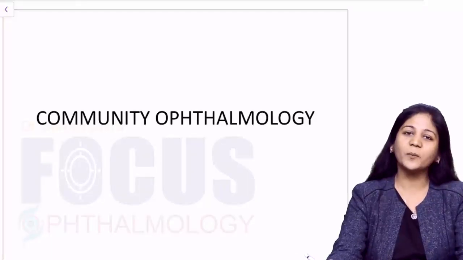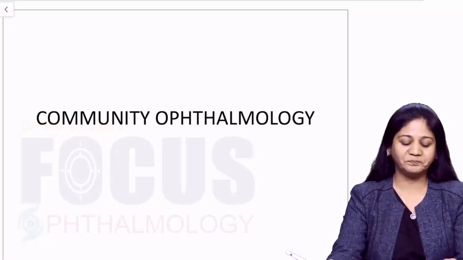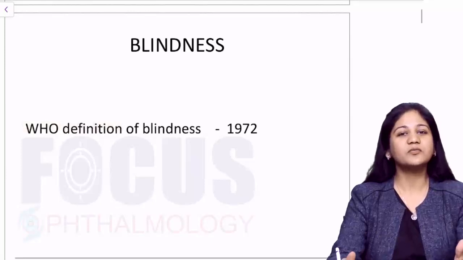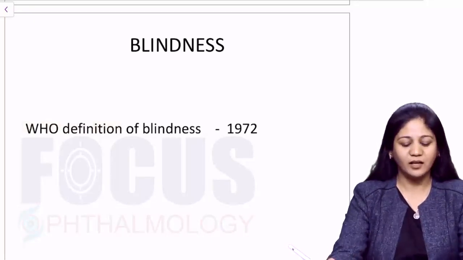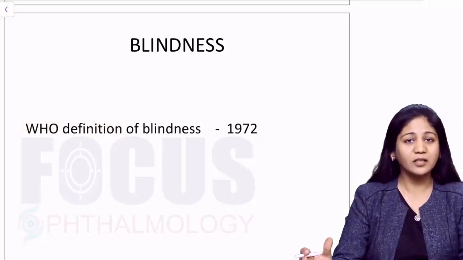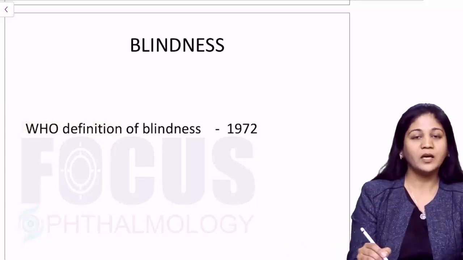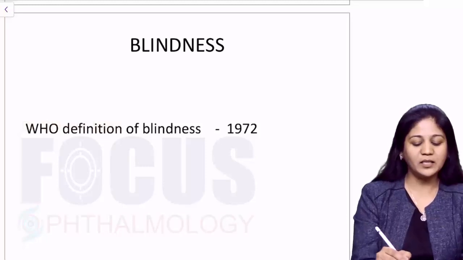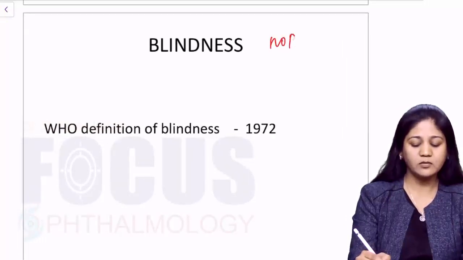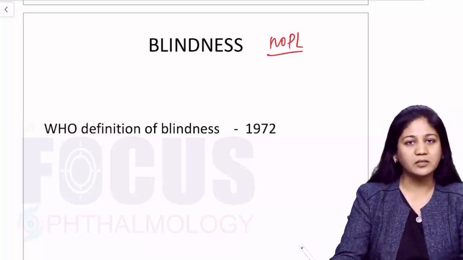So, hello friends, our next topic is community ophthalmology. In community ophthalmology, we'll be discussing first of all blindness. So, friends, blindness, in strict ophthalmological terms, means strictly a no PL, strictly no perception of light.